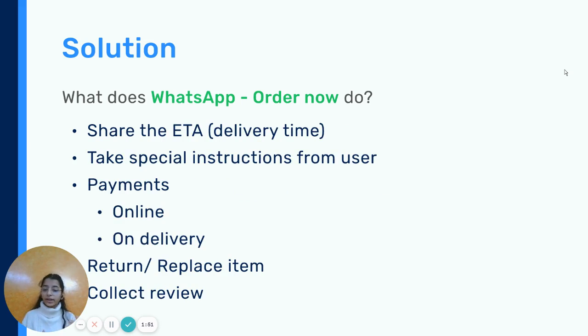The estimated time of arrival would be shown to them depending upon what address they have given, and they can give special instructions to the shop owner, and then payment can be done through different modes, through online or at the time of delivery. Then WhatsApp Order Now allows us to return and replace item and collects review for better future experiences.